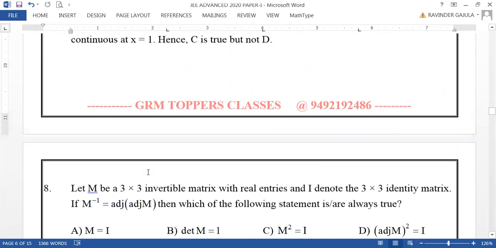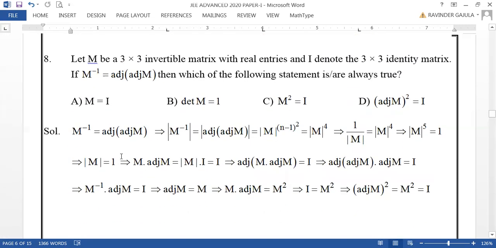Now, let us go for the next question, the eighth one, given on matrices and determinants. Okay friends, now let us see this question number 8, given as: let M be a 3 by 3 invertible matrix with real entries, and I denote the 3 by 3 identity matrix.